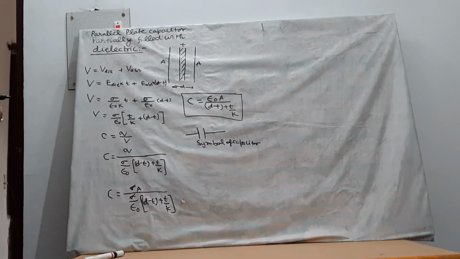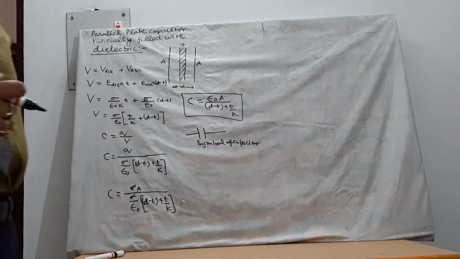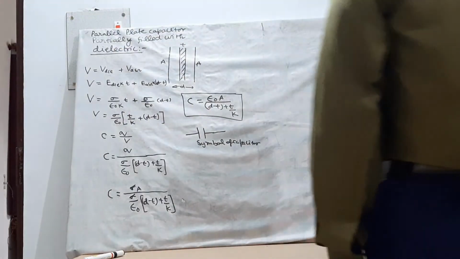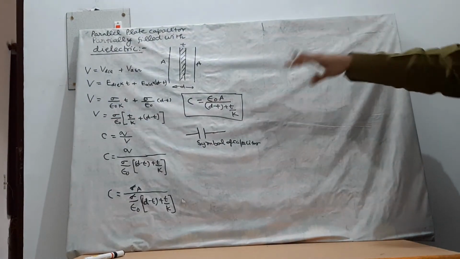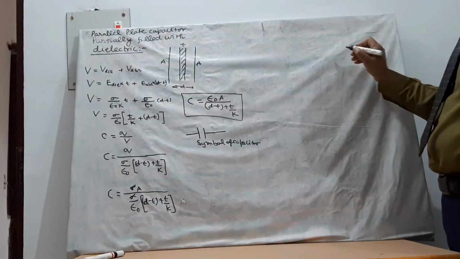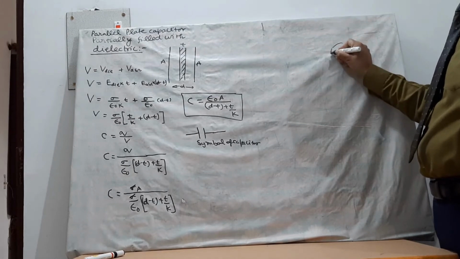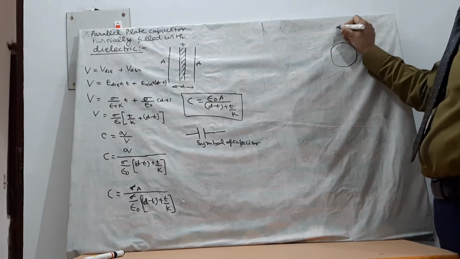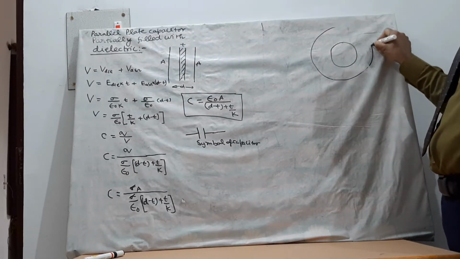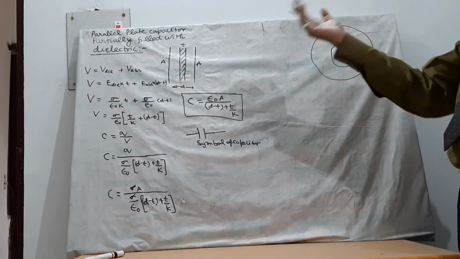Now I will discuss a different type of capacitor, the spherical capacitor. In a spherical capacitor, instead of two parallel plates, there are two spheres. There are two concentric spheres. This is something like parallel plates only.